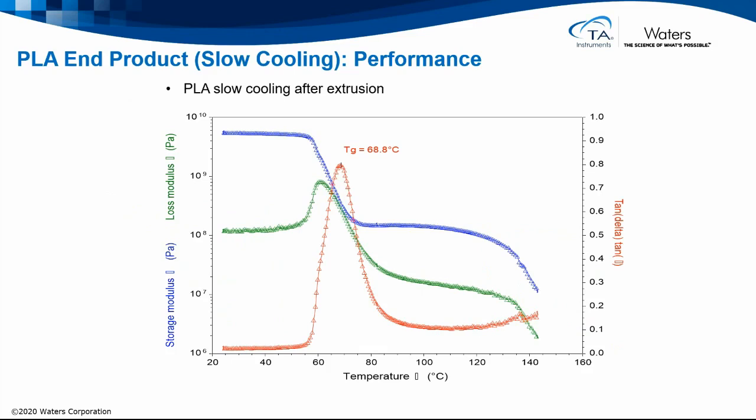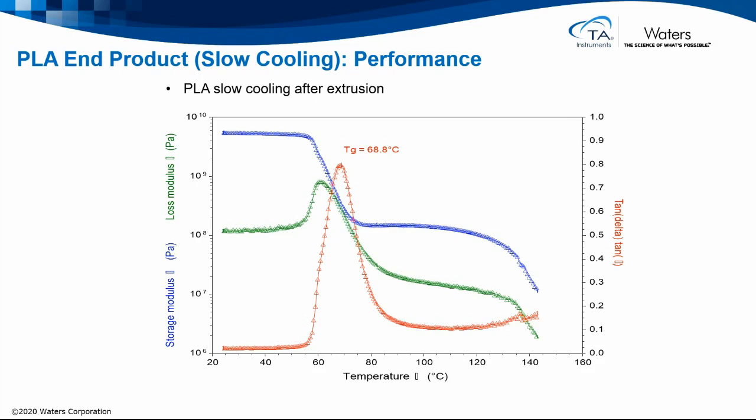A dynamic temperature ramp can be used to predict the performance, in this case of a PLA end product produced by slow cooling after extrusion. In the example here, we can not only see the mechanical properties of the material, but identify its glass transition temperature by the peak in tan delta.